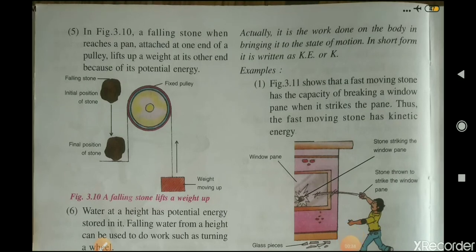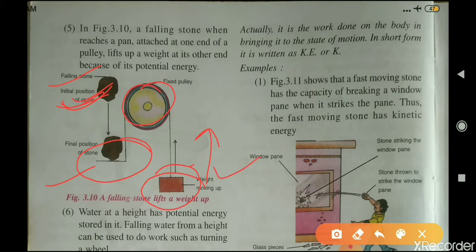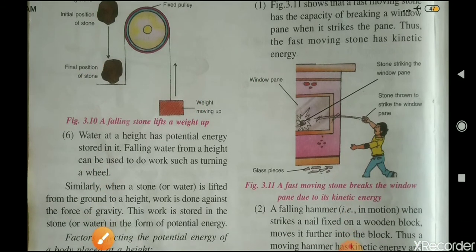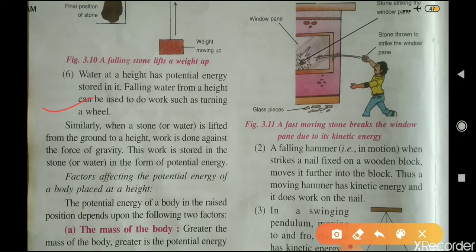In figure 3.10, a falling stone, when it reaches a pan attached to one end of the pulley, lifts up a weight at its other end because of its potential energy. This is a pulley, so the falling stone will lift up a weight at its other end because of its potential energy. Now the next one is water at a height, which has potential energy stored in it. Falling water from a height can be used to do work such as turning a wheel.